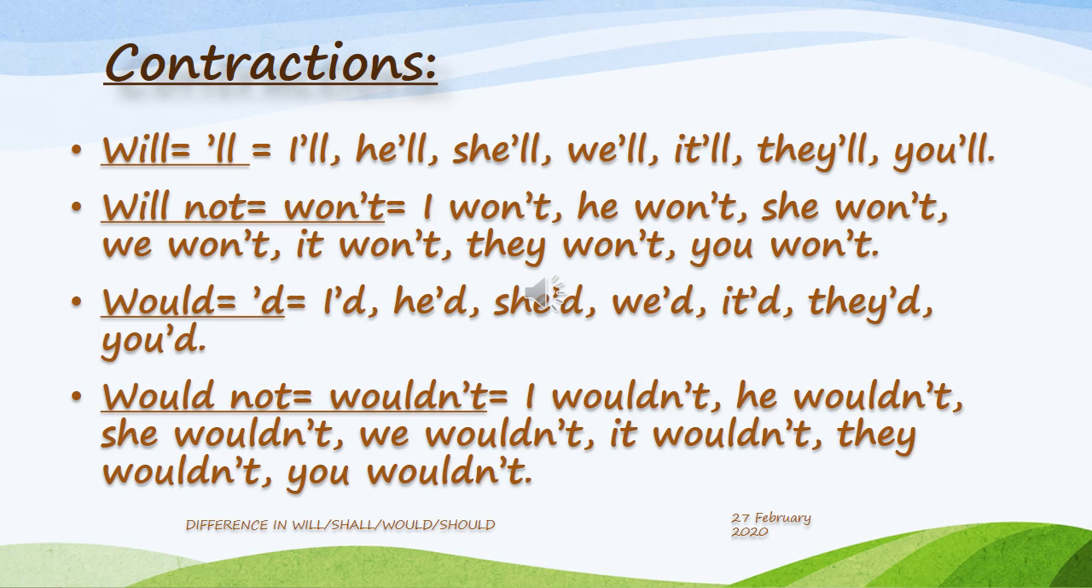The contraction of would is 'd, so it can be used as I'd, he'd, she'd, we'd, it'd, they'd, you'd. The contraction of would not is wouldn't: I wouldn't, he wouldn't, she wouldn't, we wouldn't, it wouldn't, they wouldn't, you wouldn't. Please notice here the difference in pronunciation between won't and wouldn't. Will not, won't. Would not, wouldn't.